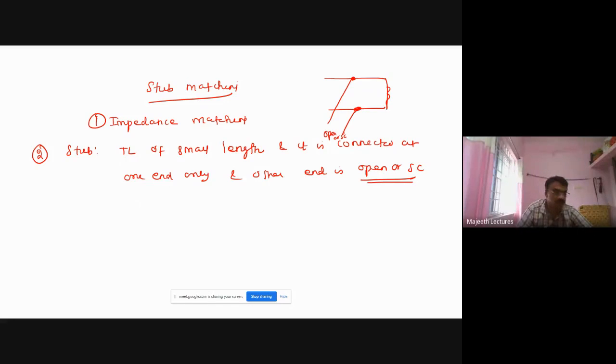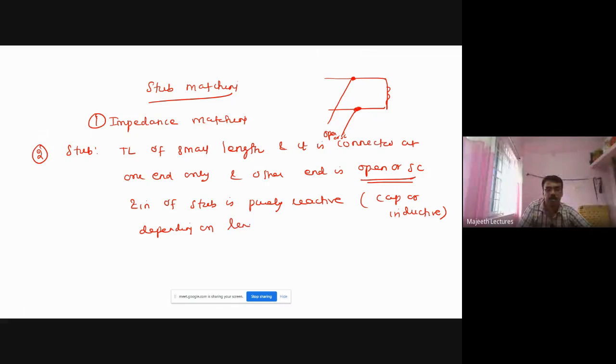And the input impedance of a stub is purely reactive, that means either capacitive or inductive, depending on the length of the line. So that is the thing we have to know.